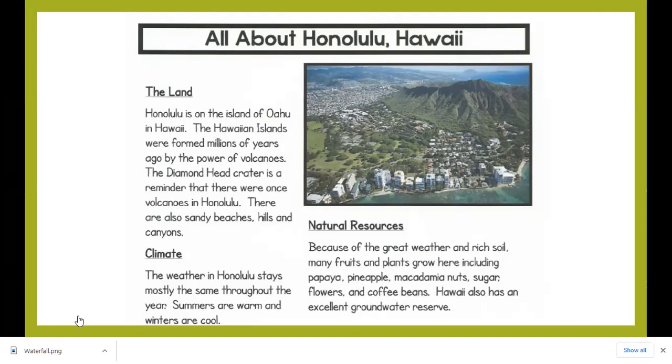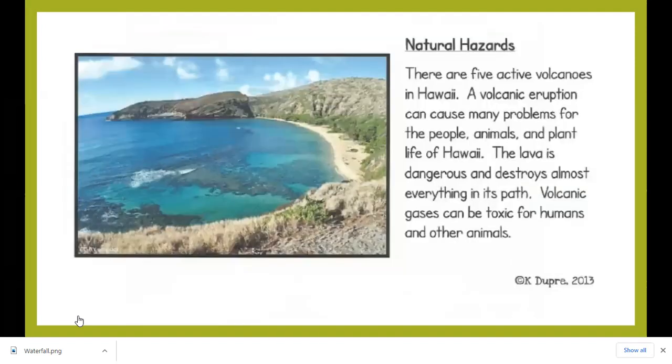Natural resources. Because of the great weather and rich soil, many fruits and plants grow here, including papaya, pineapple, nuts, sugar, flowers, and coffee beans. Hawaii also has an excellent groundwater reserve. Natural hazards. There are 5 active volcanoes in Hawaii. A volcanic eruption can cause many problems for the people, animals, and plant life of Hawaii. The lava is dangerous and destroys almost everything in its path. Volcanic gases can be toxic for humans and other animals.